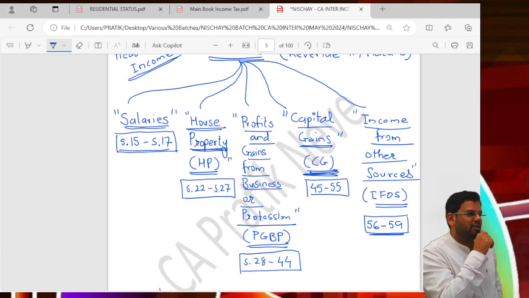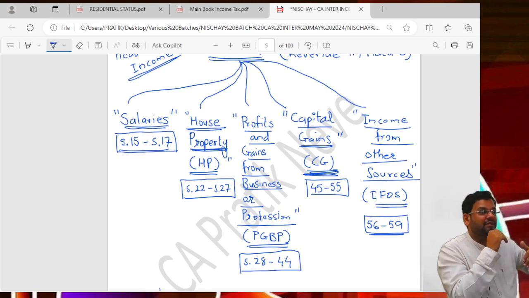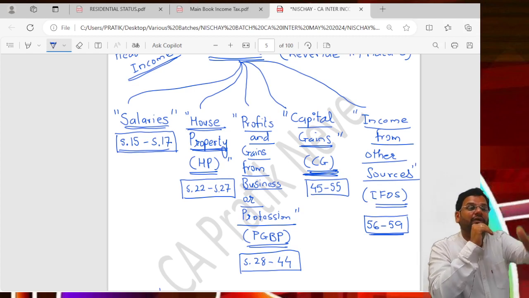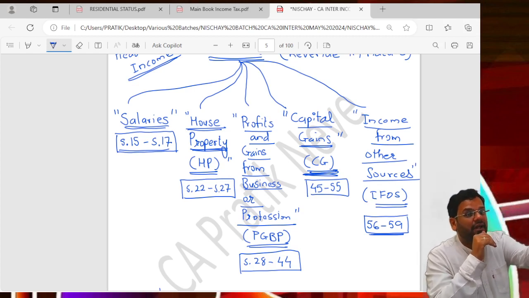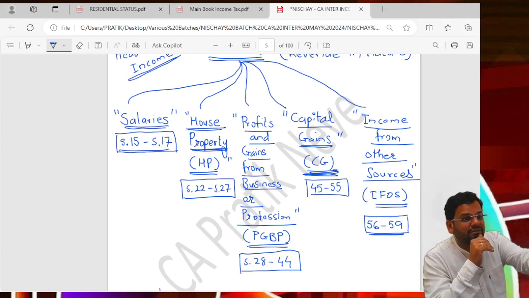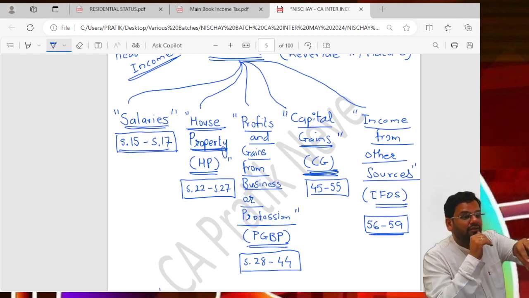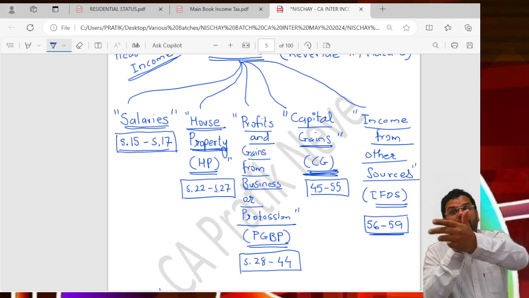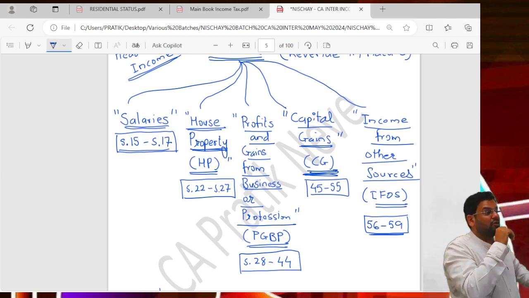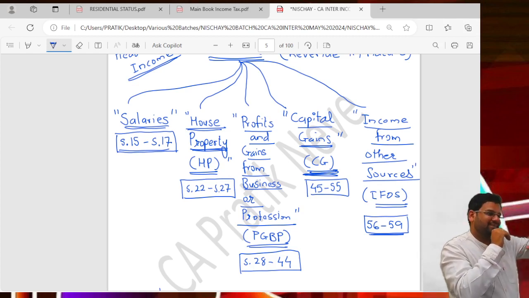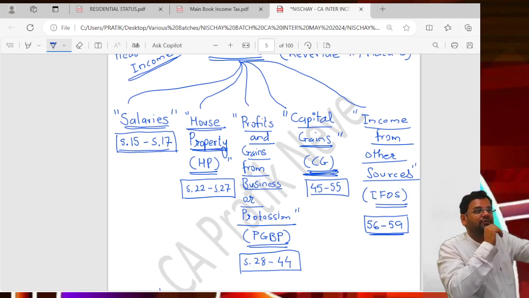Now it is not about competition between PGBP and salary. It is about explaining to you the point that in every head, the computation will change. Why will computation change? Because what deductions you can take will change. And deduction always means a benefit for you.